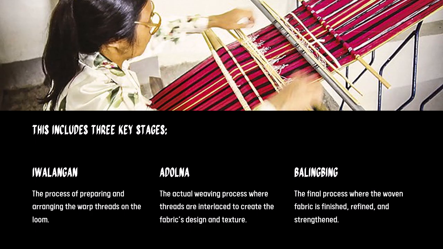Okay. Now, the Ifugao weaving process includes three key stages. Iwalangan. Okay, for iwalangan, it is the process of preparing and arranging the warp threads on the loom. This step ensures the correct alignment of the patterns and colors before weaving begins. Also, first place, i-arrange na nila ang mga threads before they will be creating the fabric sa pattern.